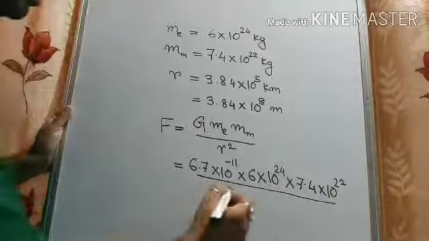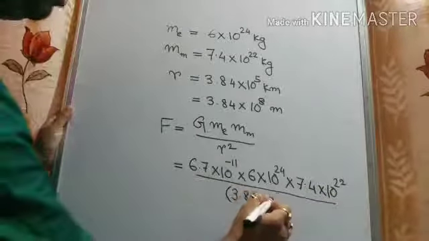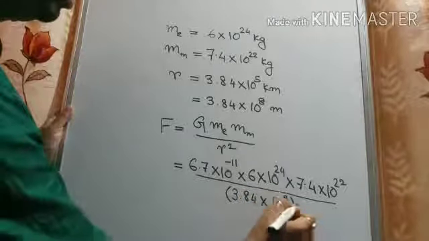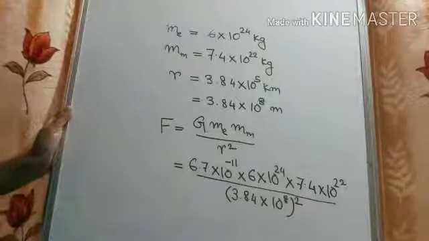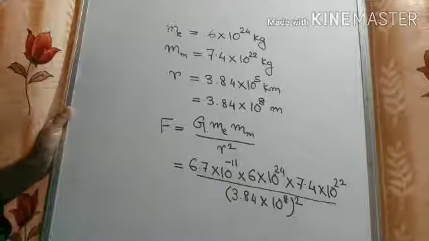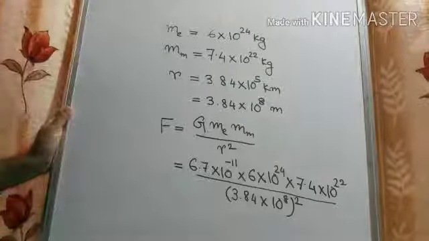So R is 3.84 into 10 to the power 8 square. This is the application of the universal law of gravitation in solving numericals.